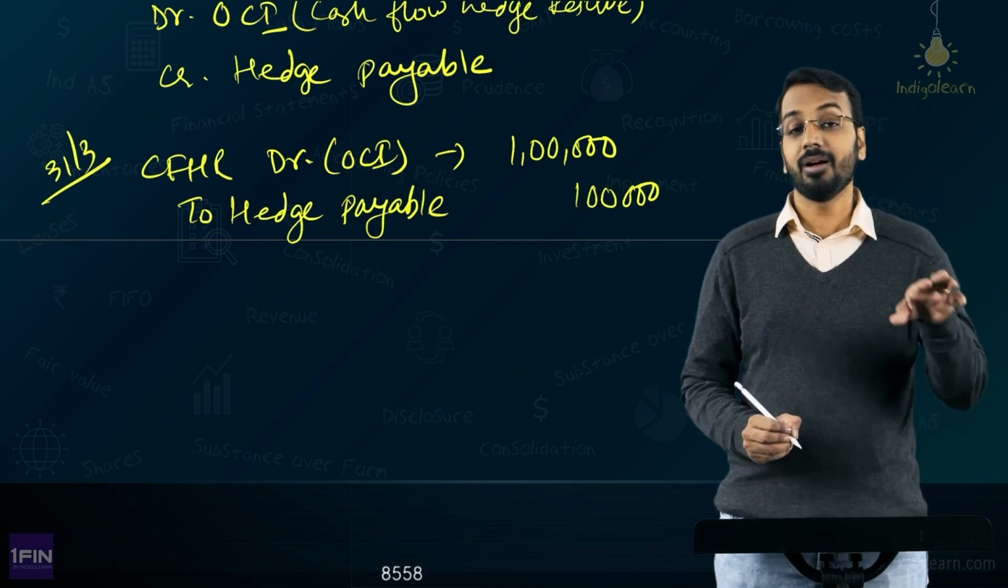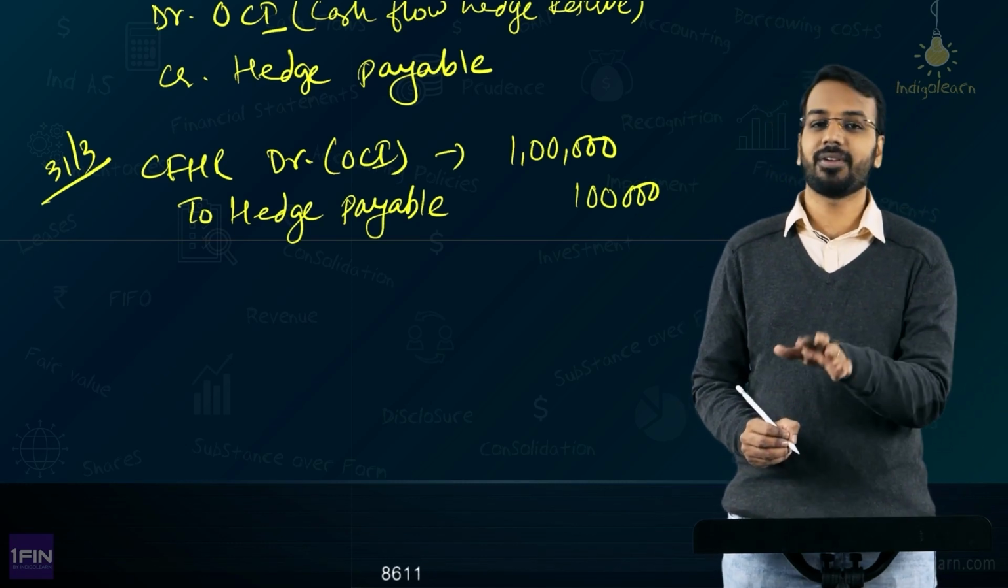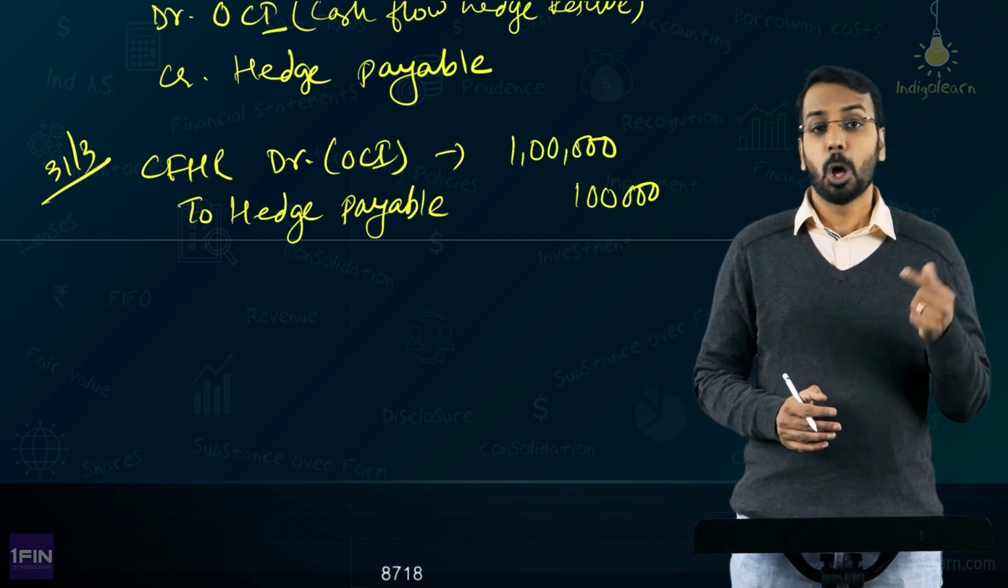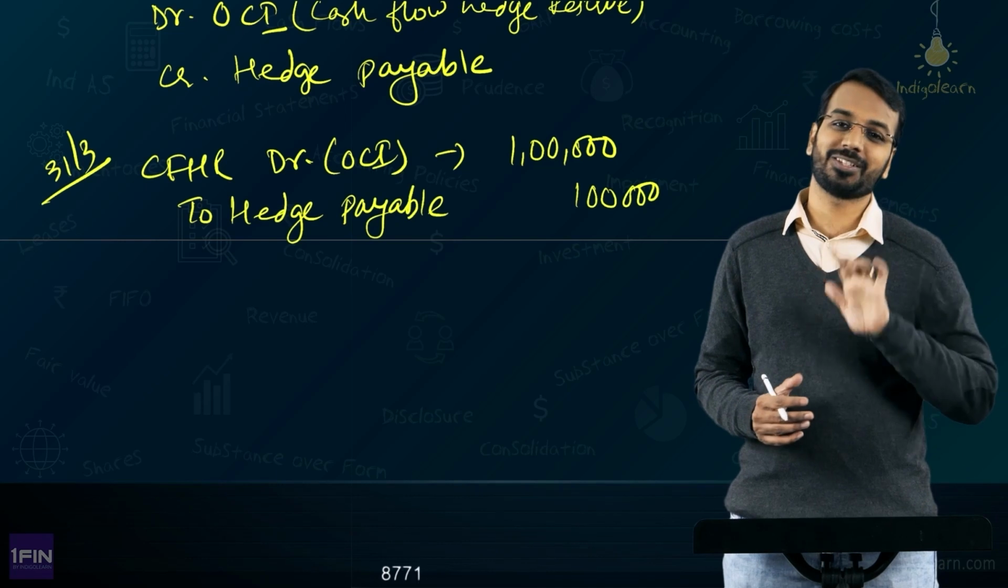Right. So you have basically done fair valuation of the hedge and you have accounted for it. Please remember, it will not impact the P&L. When will it impact the P&L? When the hedged item impacts the P&L.